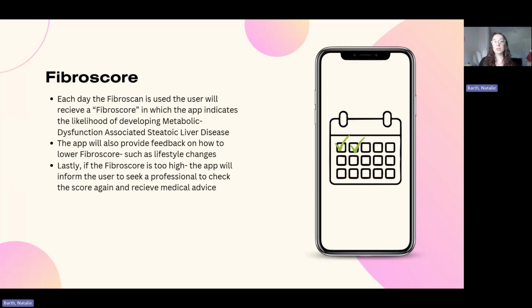And this would particularly be important for, like I said, those individuals that might not want to be scanned at a doctor's or might not think that they need to be scanned, but are medically predisposed. So they may have parents with obesity or parents with type 2 diabetes. It would also be really good for any individuals that are on the road to developing fatty liver disease in order for them to scan their liver at home to make sure that they are doing the right steps and their liver health is getting better.